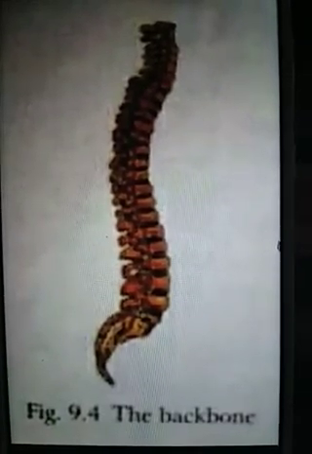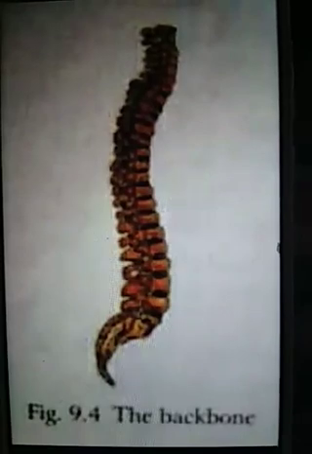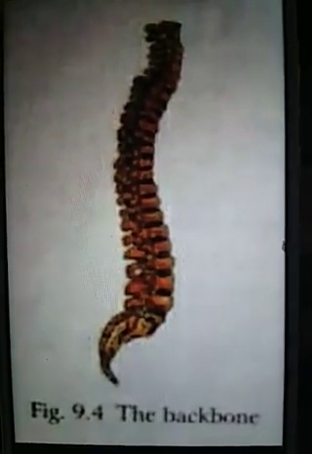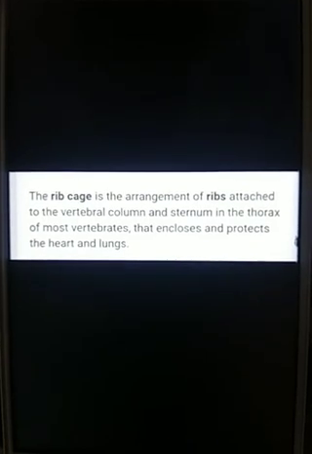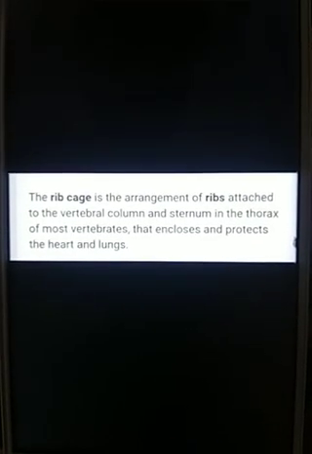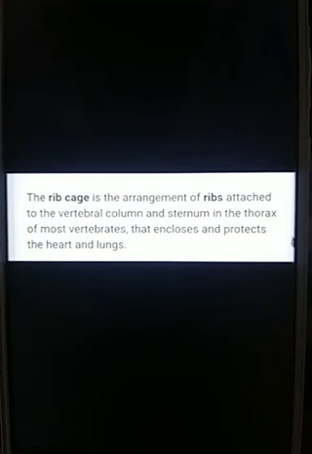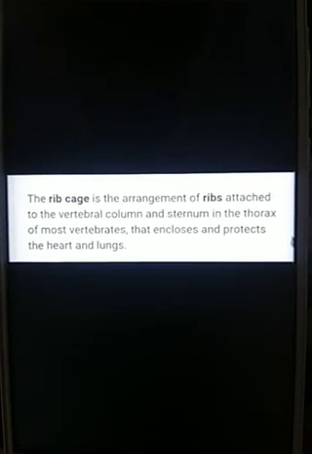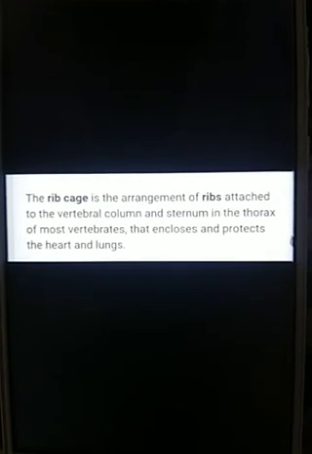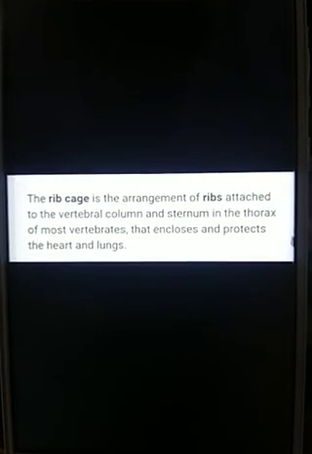Okay, yes, spinal cord, which is also known as the tail of the brain, is protected inside this vertebral column. Next here is rib cage. Rib cage is a type of arrangement of the ribs attached to the vertebral column. And sternum. Sternum is a chest bone present in our chest region in the front part, and backside we are having vertebral column. So these ribs are starting from vertebral column and joining to the sternum in front.